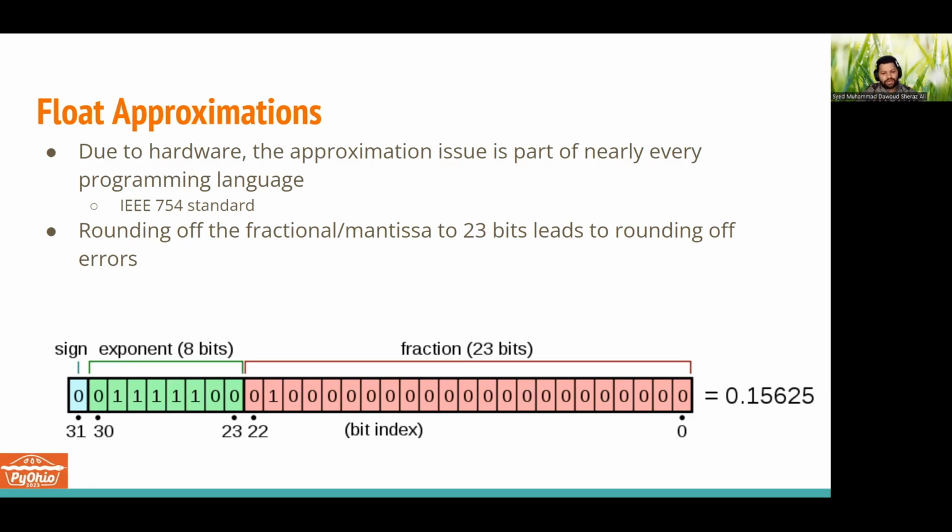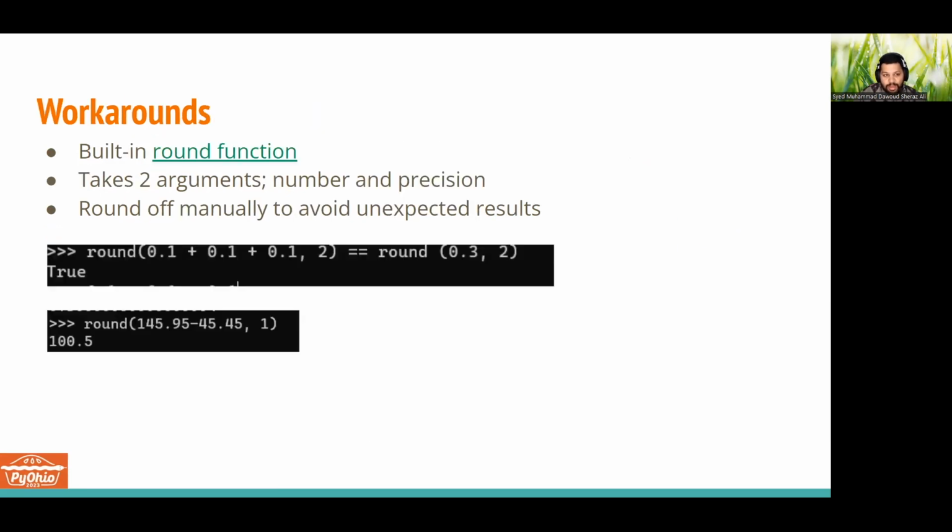So since this is inherently a hardware issue, how do we work around that? First and foremost, if we go back to the initial examples, our expectation was that if we add three numbers and compare to the result, it would work, but because of the limitations, we got a surprise.